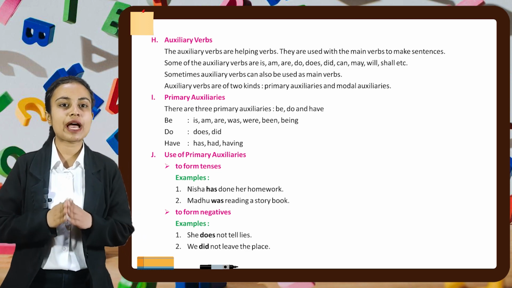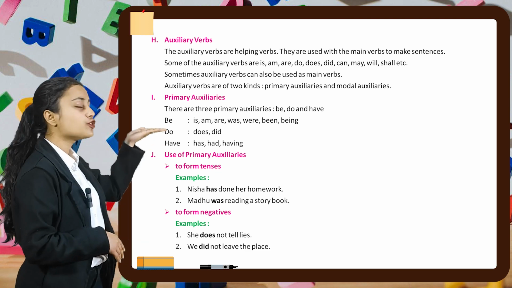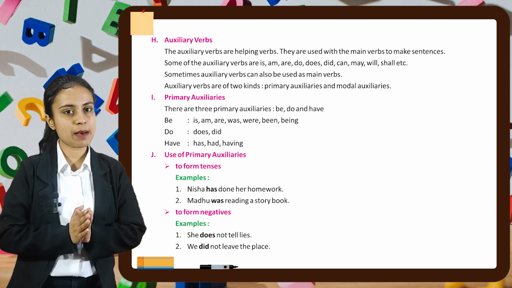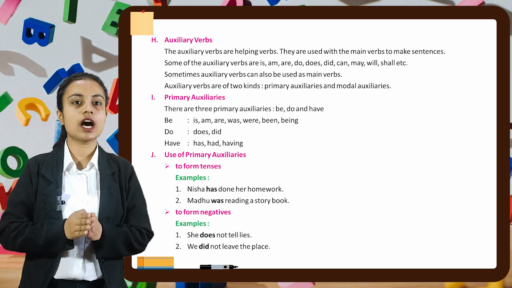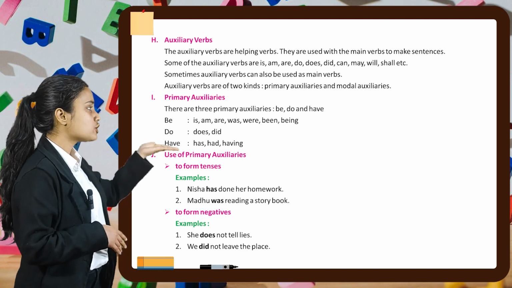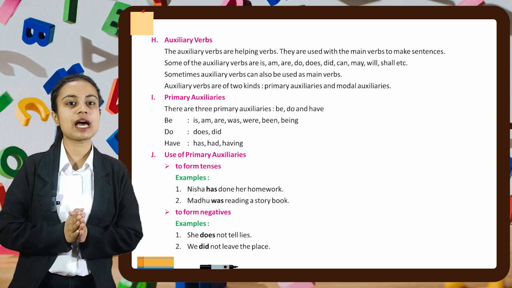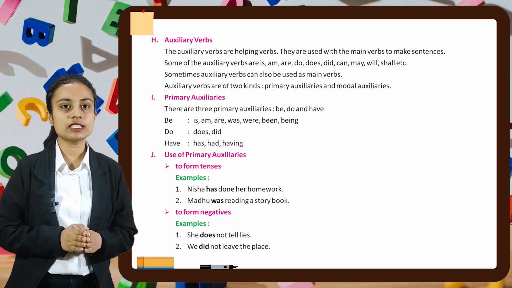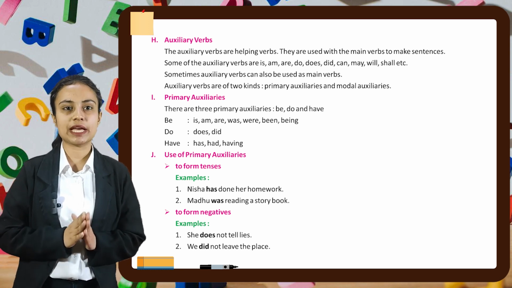Now, uses of primary auxiliary. First is to form tenses. For example, Nisha has done her homework. Madhu was reading a storybook. Next is to form negatives. For example, she does not tell lies. We did not leave the place.